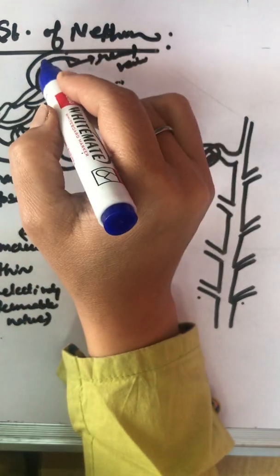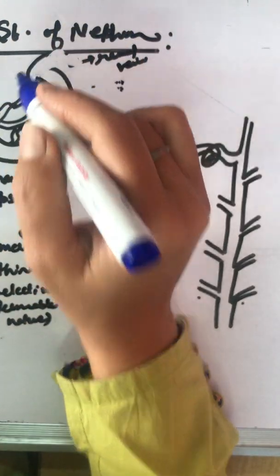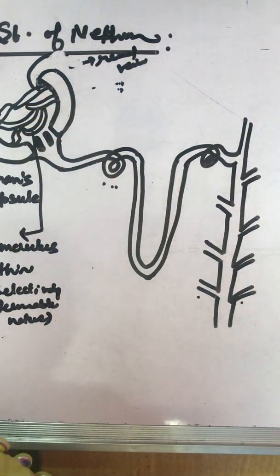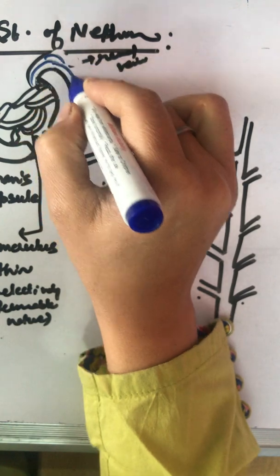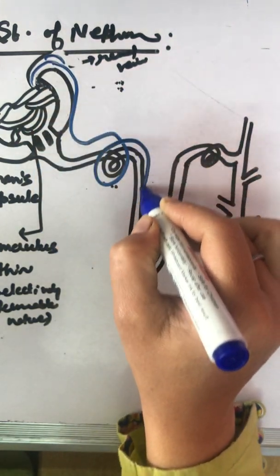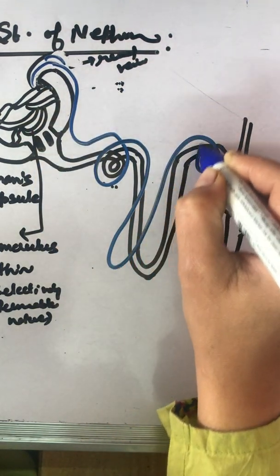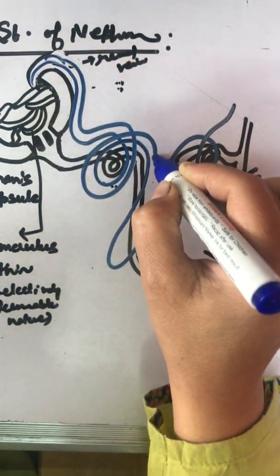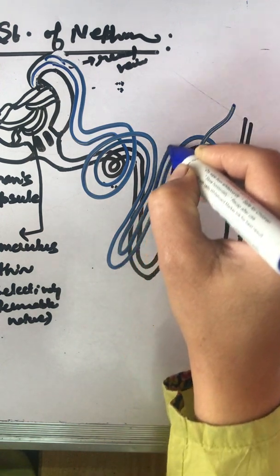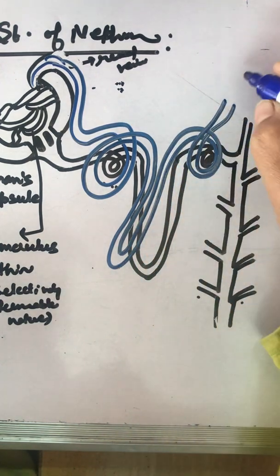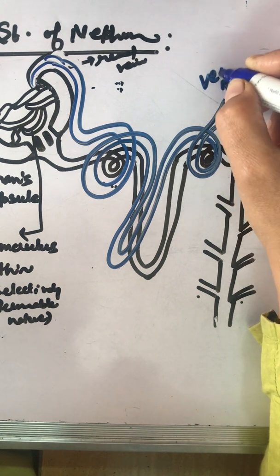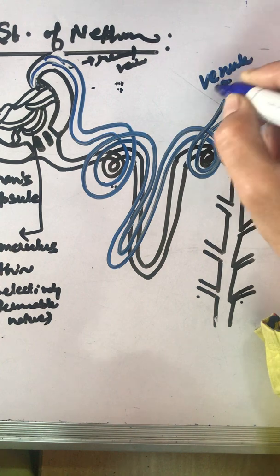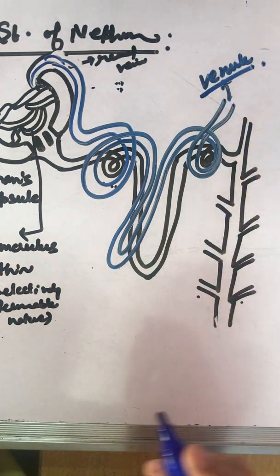Here I am drawing another network of vein which is moving. This is the artery. अब इस structure को मैं आपको साथ साथ में blue color में show कर रही हूँ. That is running all along. See. Where is it going? This is venule, right? हम इसको venule लिख देते हैं. Means moving to the vein.